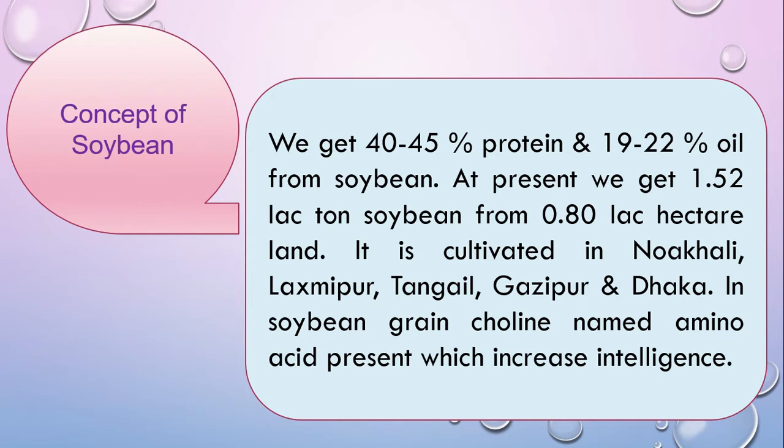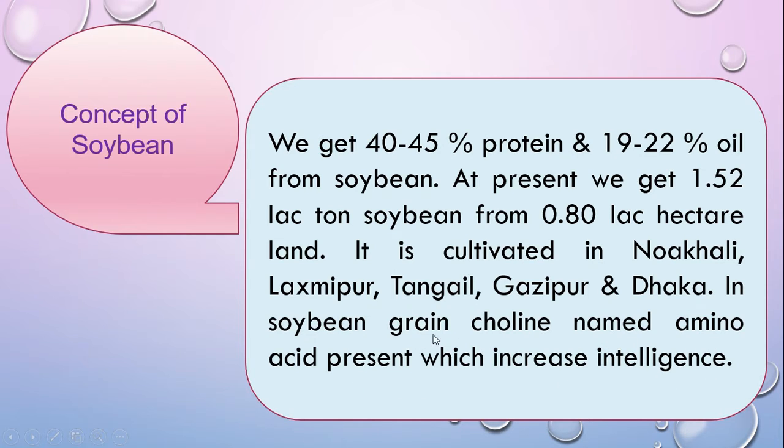We can get 40 to 45% protein and 20% oil from soybean. At present, we get 1.5 lakh ton soybean from 0.80 lakh hectare land. It is cultivated in our country in Noakhali, Lakshmipur, Tangail, Gazipur and Dhaka. In soybean grain, an amino acid named choline is present, which increases intelligence.